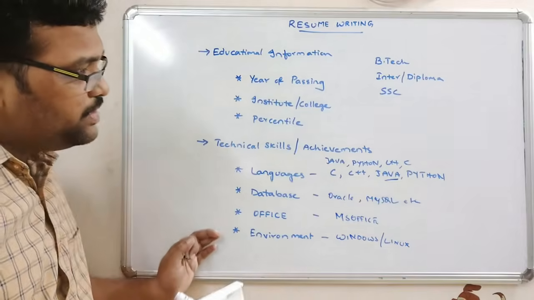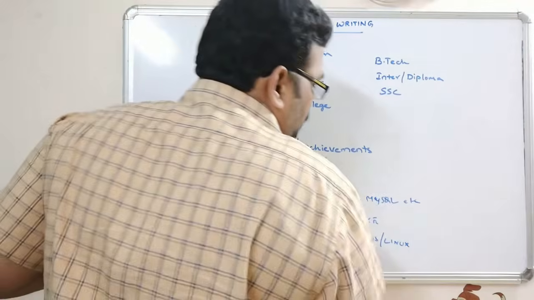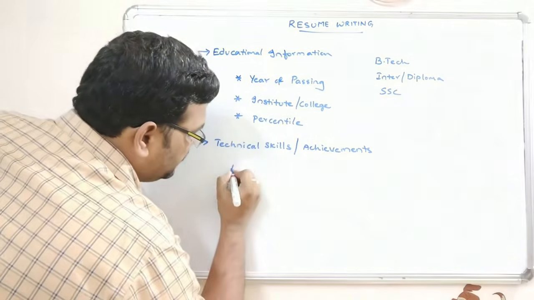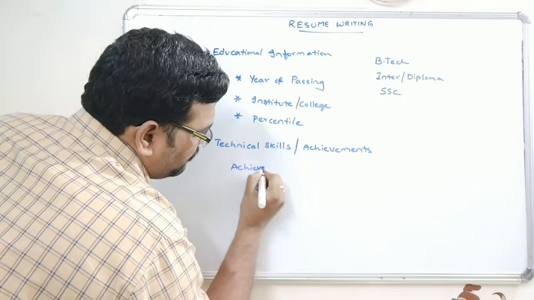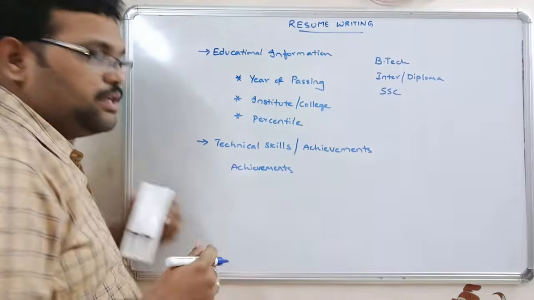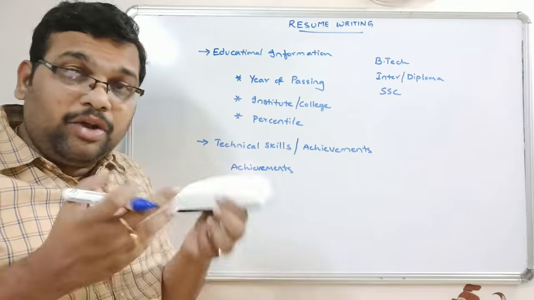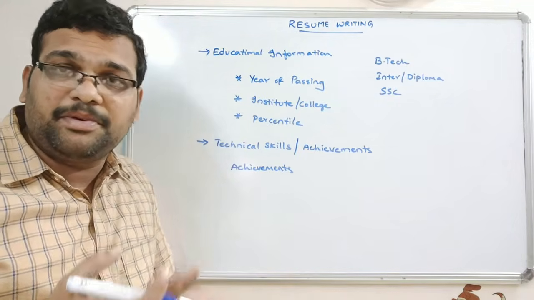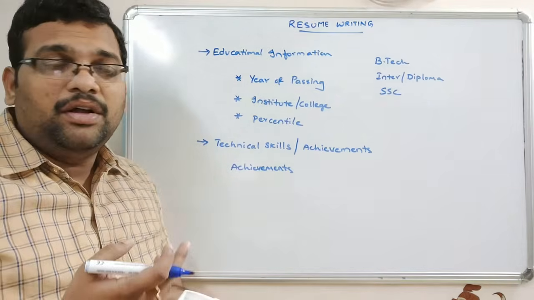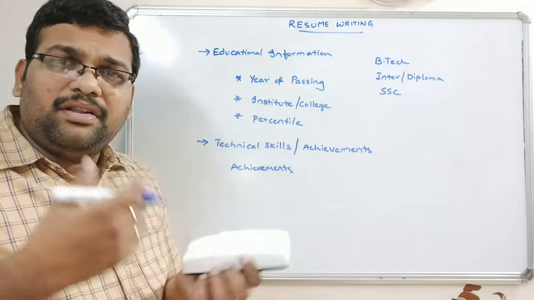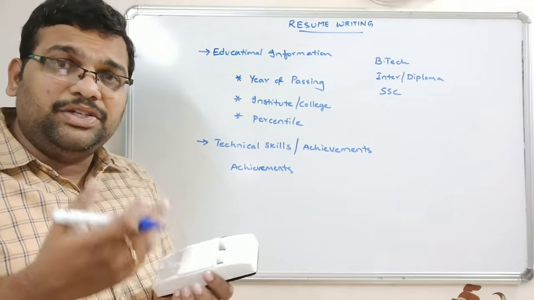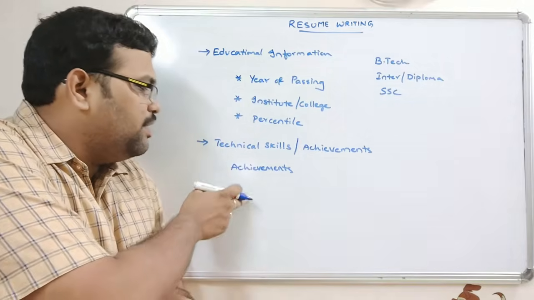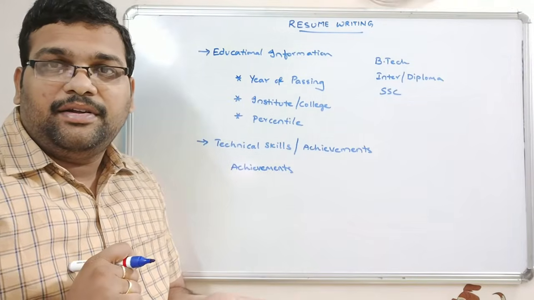And after completion of this, write down the achievements. That means any co-curricular activities. That means whether you have attended paper presentations or poster presentations or a project expo, like that. Whatever co-curricular activities you have participated in and got awards, those things should be covered in these achievements, right?